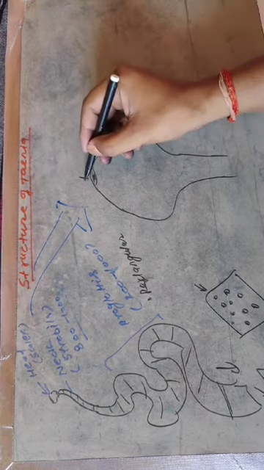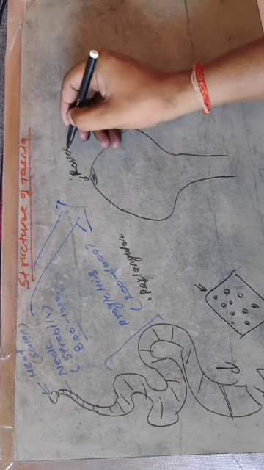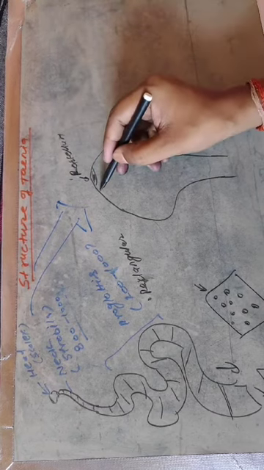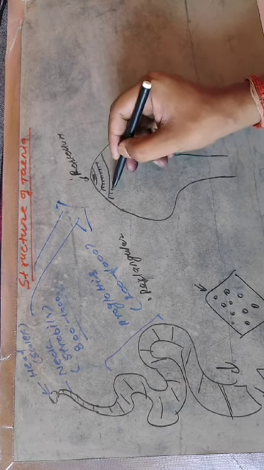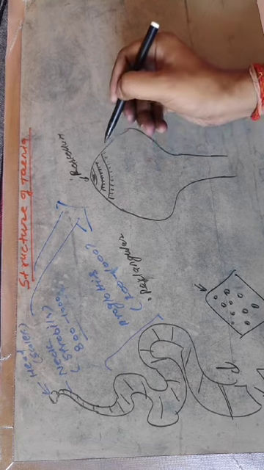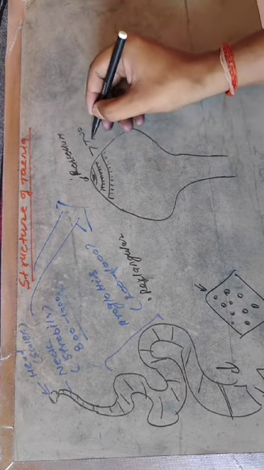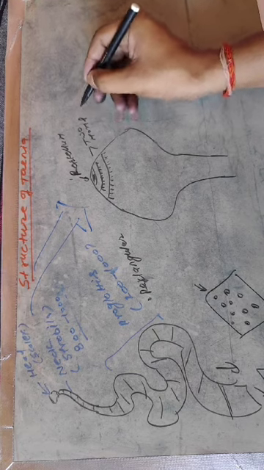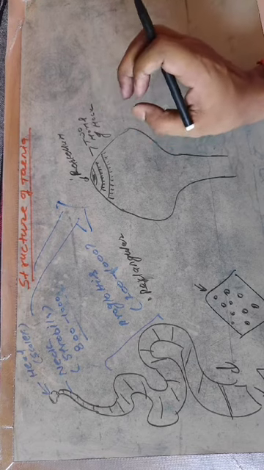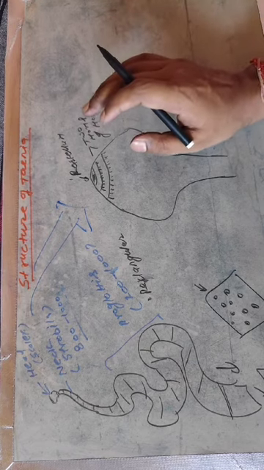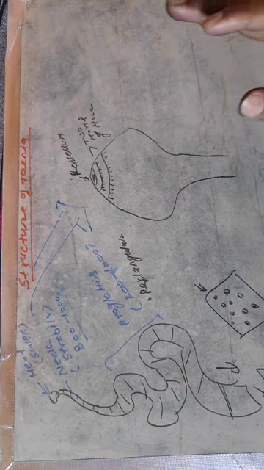Now this is the rostrum, and just at the bottom of the rostrum there are two whorls of spine-like structures. These are known as hooks. The two whorls of hooks help to penetrate the intestinal wall of the host and help to attach with the host intestine and host body wall.